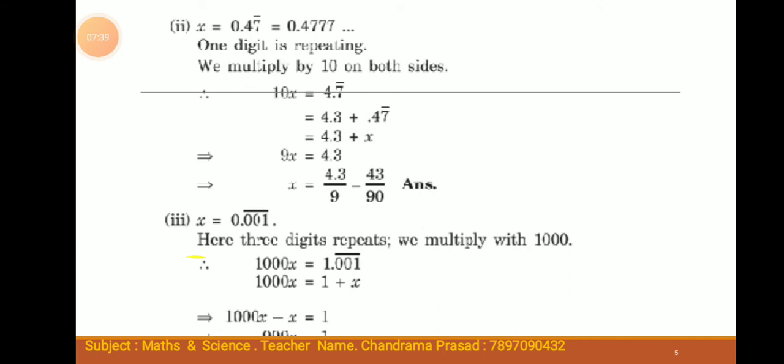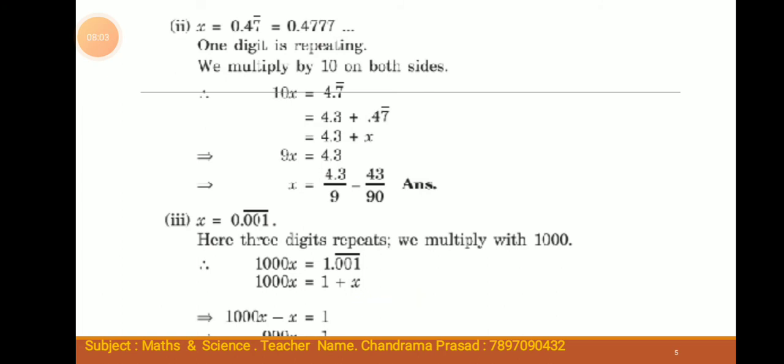Third, let x equal 0.001 bar. Here 3 digits repeat, so we multiply by 1000 on both sides. Therefore 1000x equals 1.001 bar.